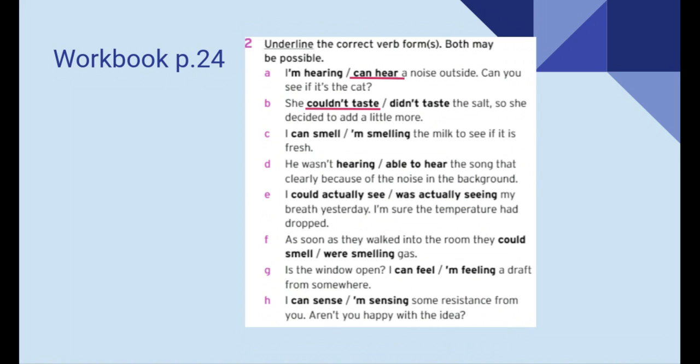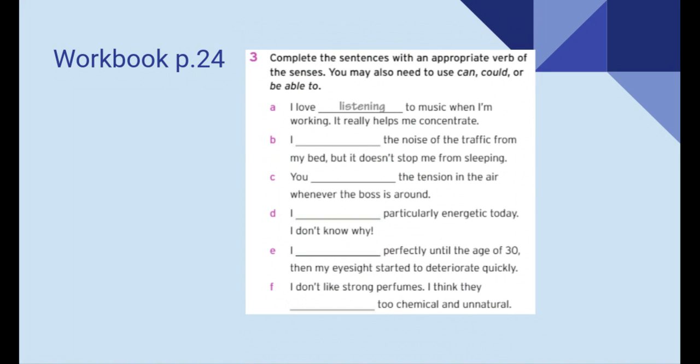Okay, great. So we're going to check this in class. Now go to exercise 3. Here we're going to complete the sentences with an appropriate verb of the tenses. And you may also need to use can, could, or be able to. Look at the example. I love listening to music when I'm working. It really helps me concentrate. B. I hear the noise of the traffic from my bed, but it doesn't stop me from sleeping. Here, should we use can, could, or be able to? I can hear the noise of the traffic. Very good. Now pause the video, please.